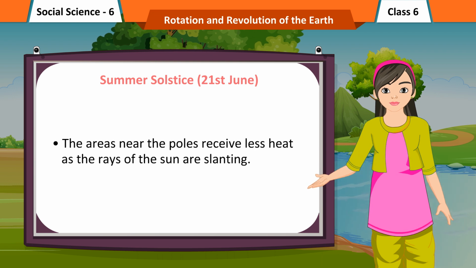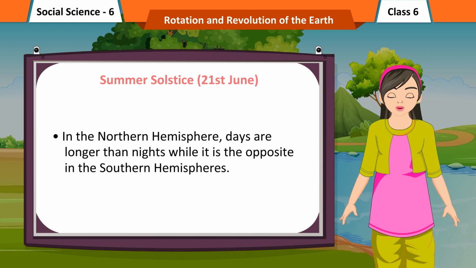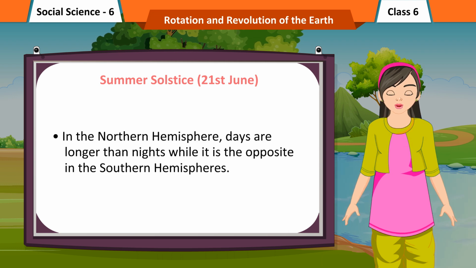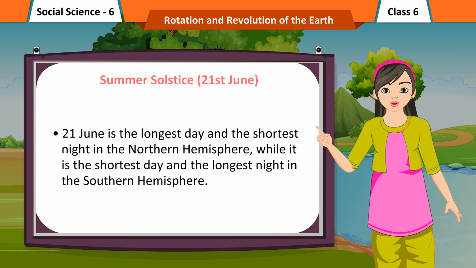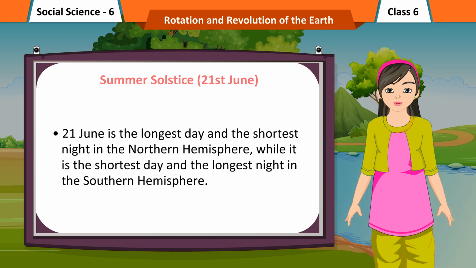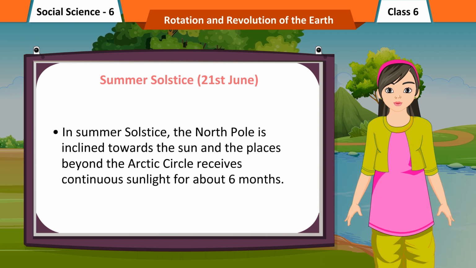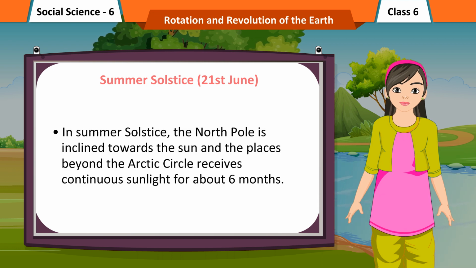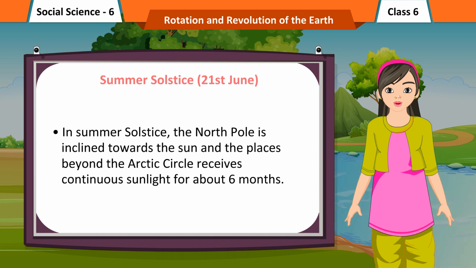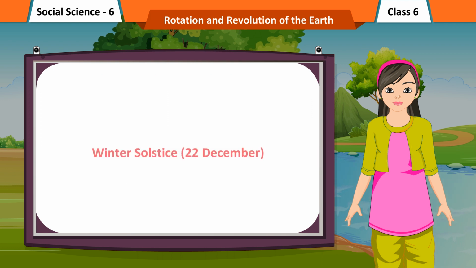The areas near the poles receive less heat as the rays of the Sun are slanting. In the northern hemisphere, days are longer than nights while it is the opposite in the southern hemisphere. 21st June is the longest day and the shortest night in the northern hemisphere, while it is the shortest day and the longest night in the southern hemisphere. In summer solstice, the North Pole is inclined towards the Sun and the places beyond the Arctic Circle receive continuous sunlight for about 6 months.